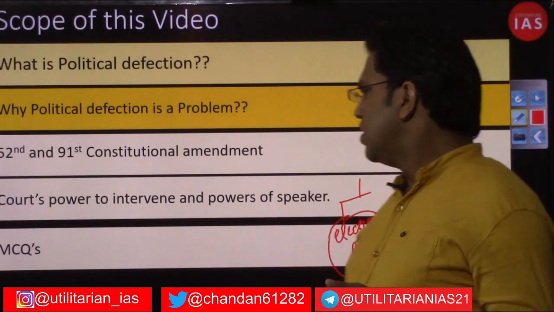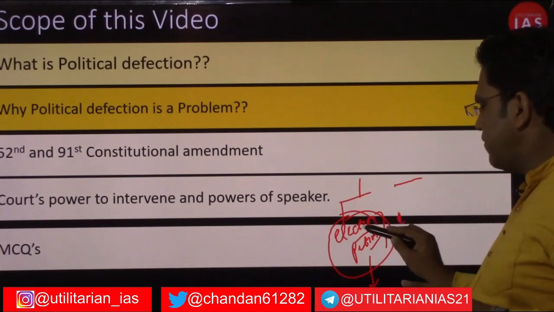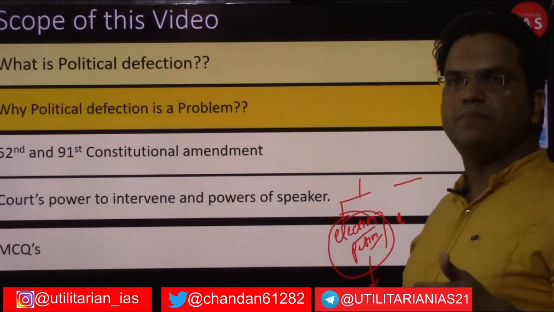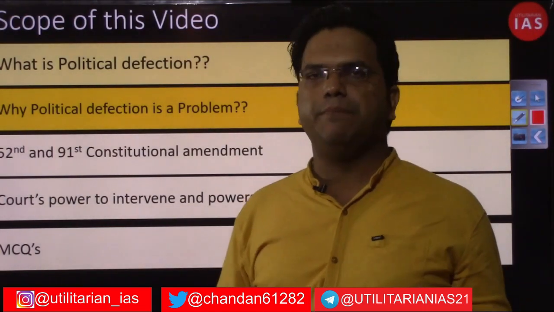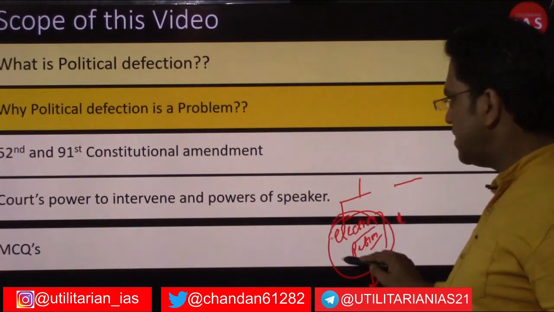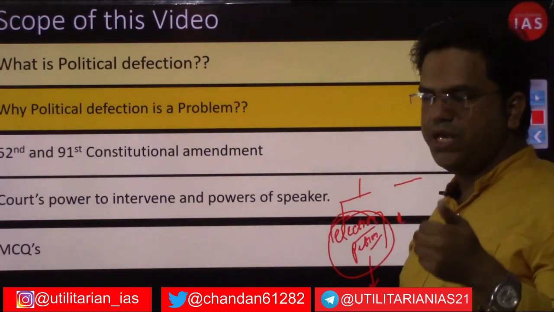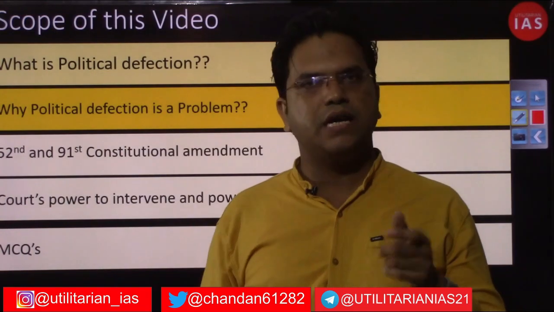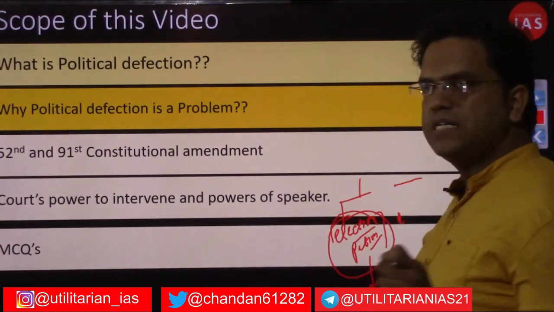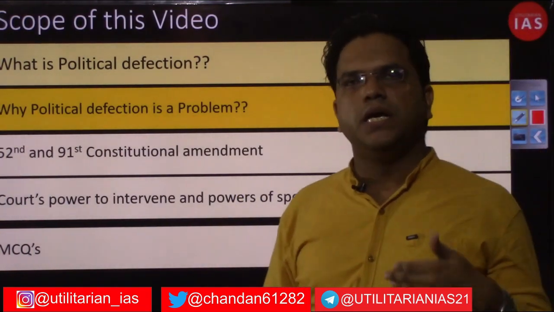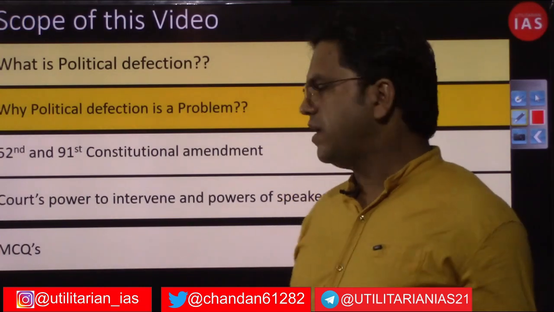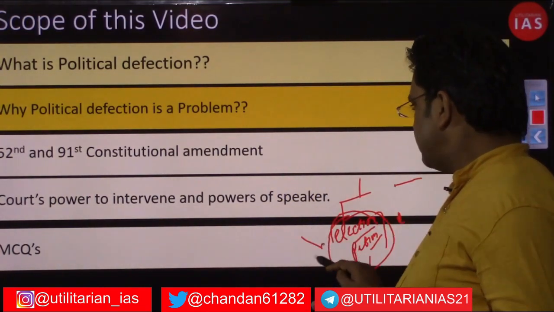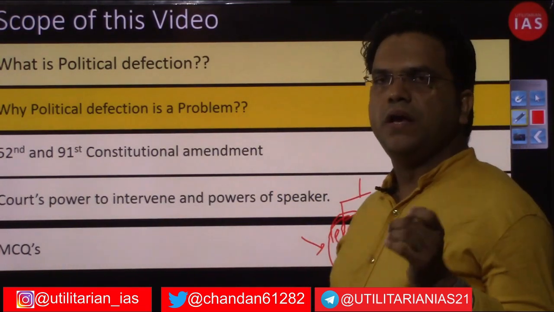I need not explain. So the first way: he or she has been elected as an MLA or MP, and at the very starting, even before the elected member has joined the assembly or parliament, even at that stage, his winning can be challenged if he has indulged in any kind of electoral malpractices.